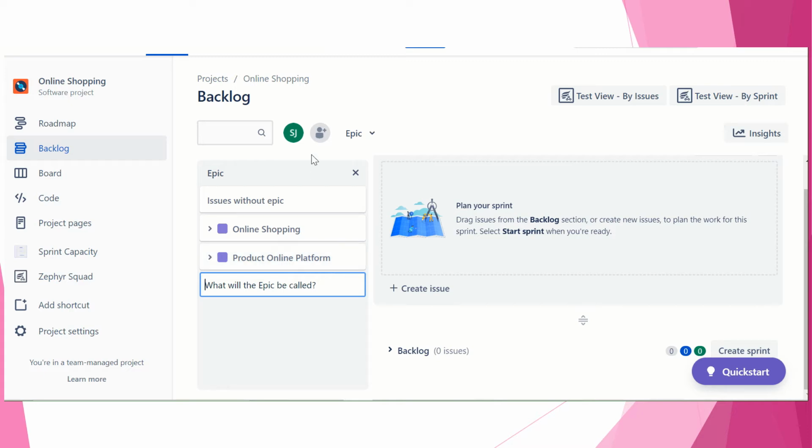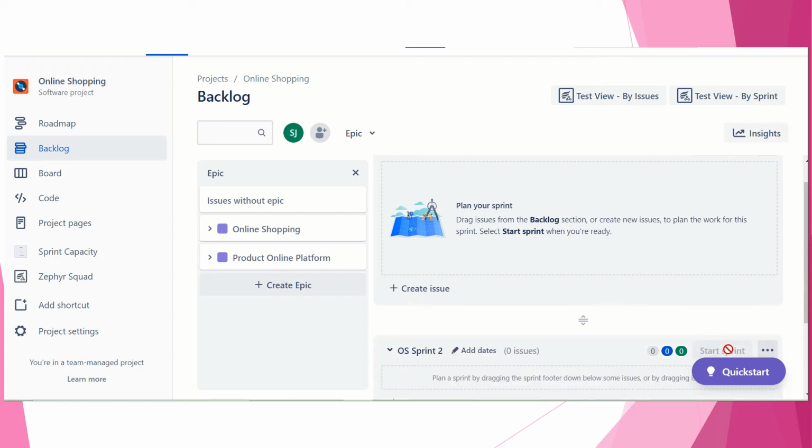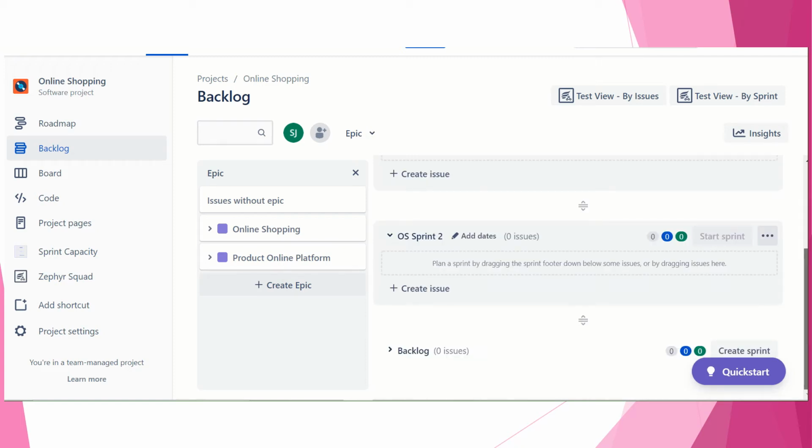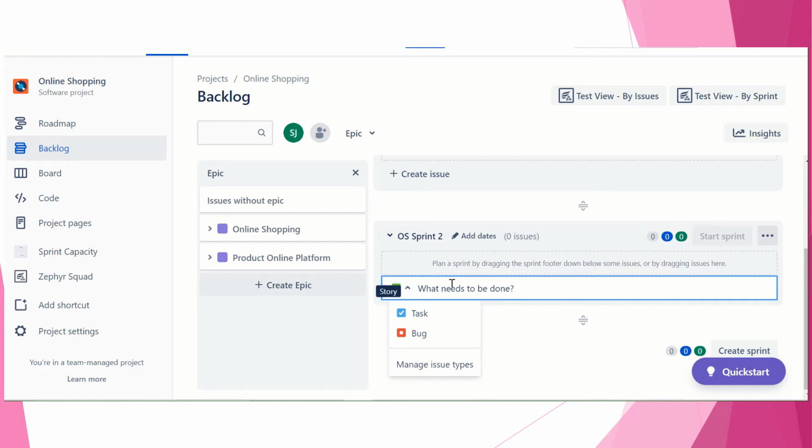What we will do now is create the user story. So how will we create the user story? By issue and by sprint, right? First create this. Here you have user story, right?